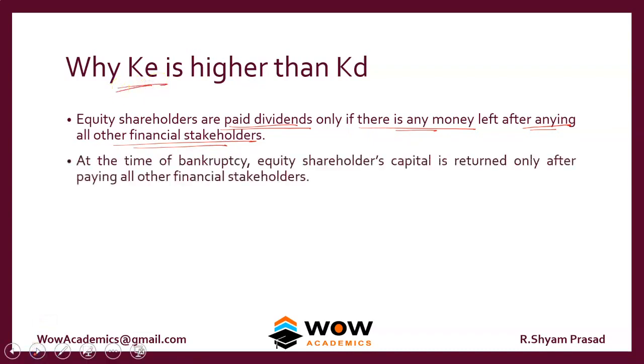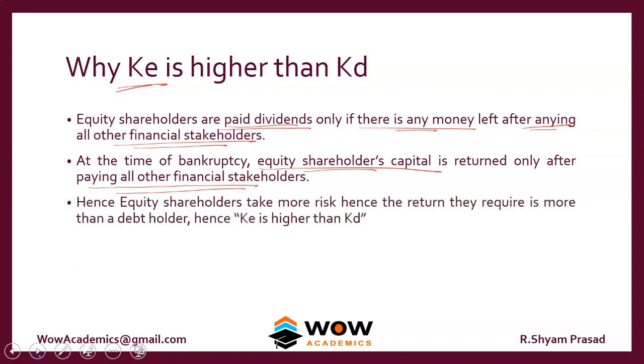At the time of bankruptcy also, equity shareholders are paid last. Only after paying all the other people are equity shareholders paid. So again, they take a risk. Hence, equity shareholders take more risk, and hence they require more return. That is why we have the concept of KE being higher than KD. This is a very important question, so ensure that you understand this concept really well.